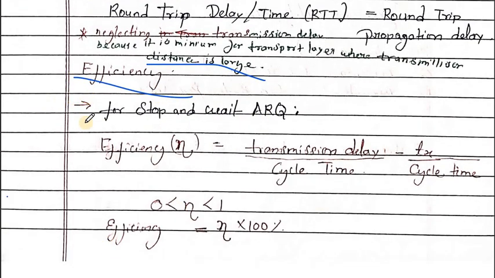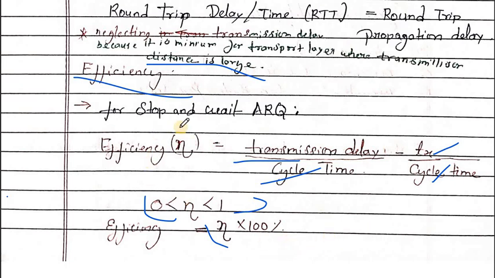Then we have the efficiency of stop and wait ARQ. To find the efficiency, Tx is the transmission delay and the cycle time is the complete cycle. Efficiency comes in the range 0 to 1, or in percentage.